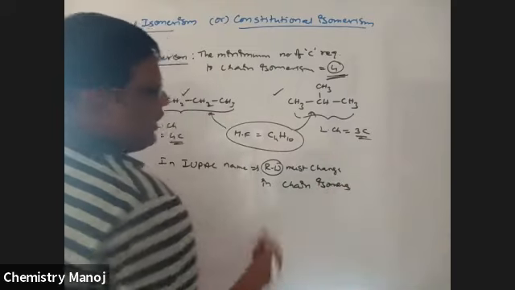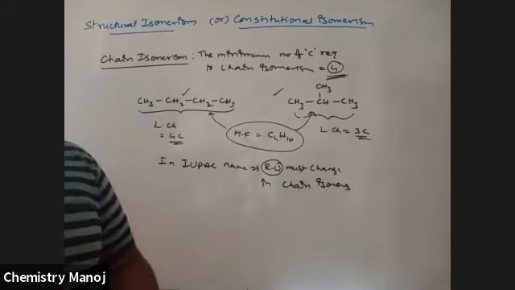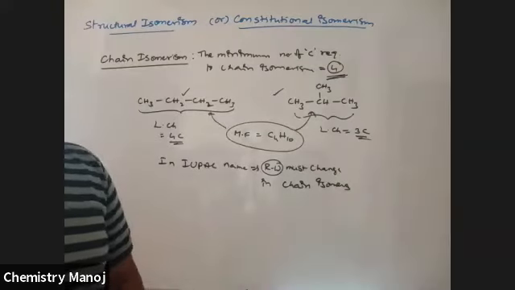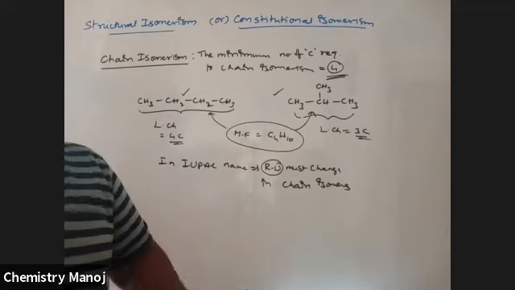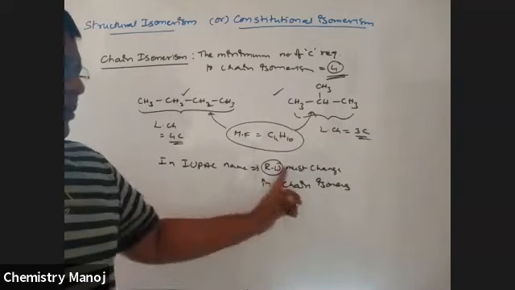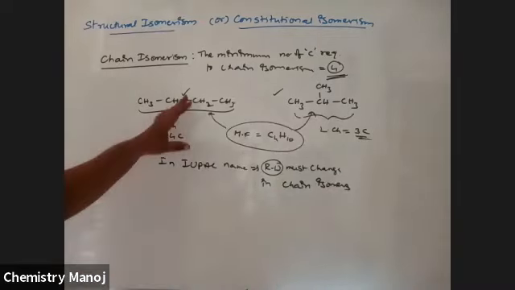Because the longest chain is different, automatically the root word is changed. So if the root word is the same, those are not chain isomers. While writing the IUPAC name, if the root word is the same, those are not considered chain isomers. The root word must change. Okay, so this is chain isomerism.